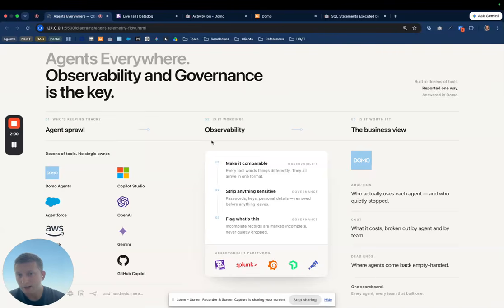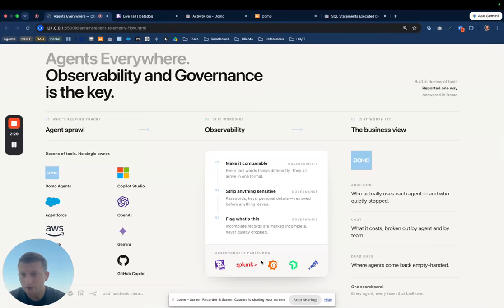And so that's where we come into the second part. There are great observability platforms out there, such as Datadog or Splunk. And the goal is to take all of your AI agent data, so logs, transcripts, all that stuff, port it over to an observability platform like Datadog so that it can be the source of truth and unify all your logs together. And then ultimately, you can use a BI tool like Domo to create business dashboards, right?